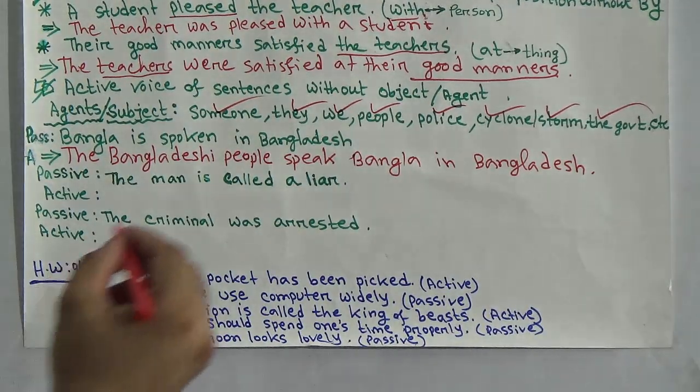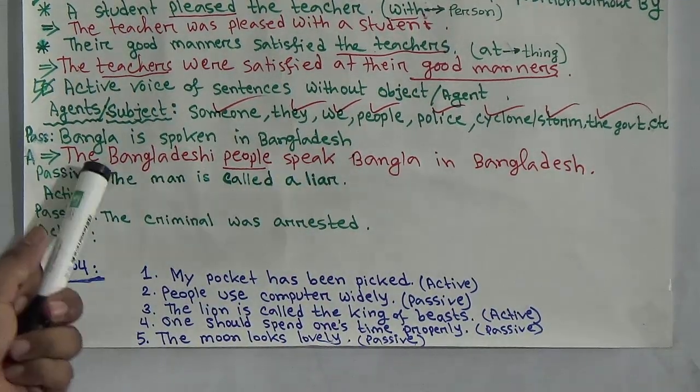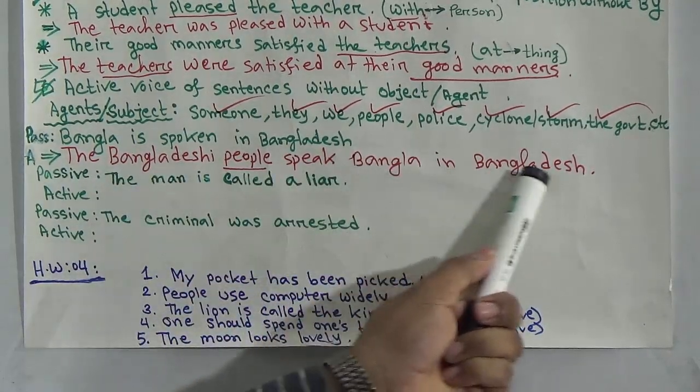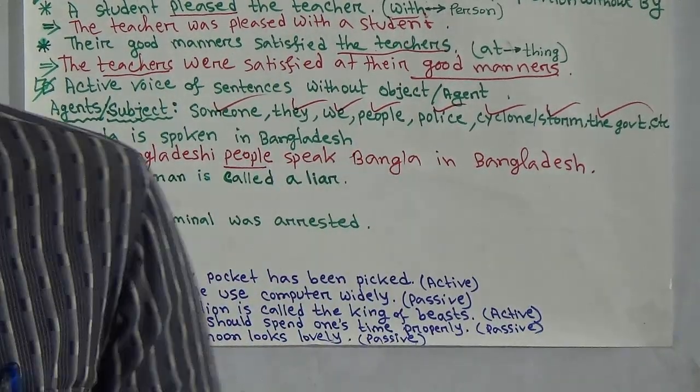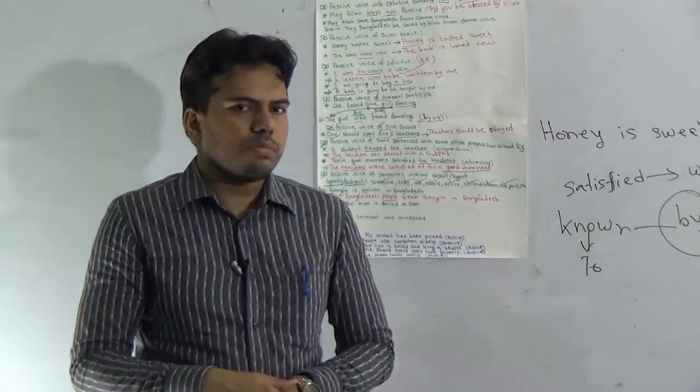Okay, or you can write only people. People speak Bangla in Bangladesh. Both are correct. The Bangladeshi people speak Bangla in Bangladesh. Remember, to change from passive to active, you need to follow some basic structure.